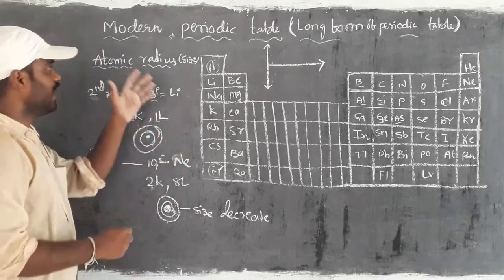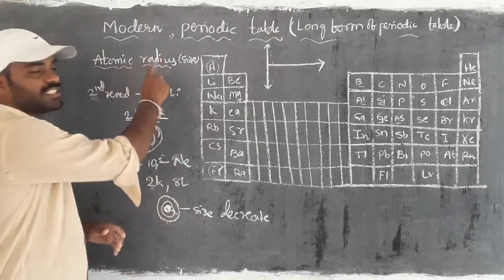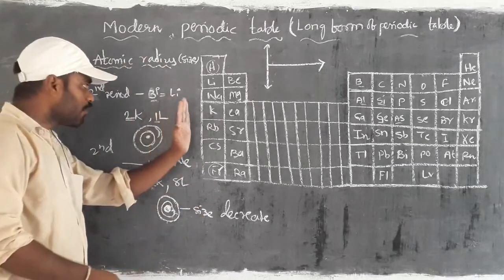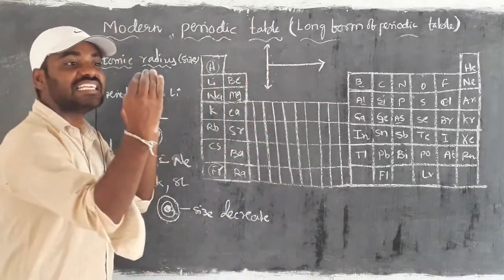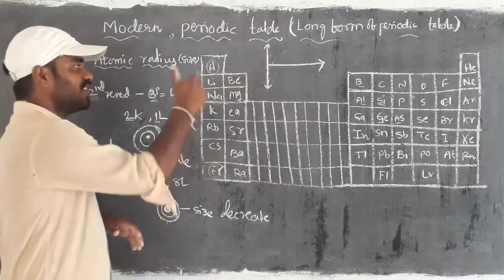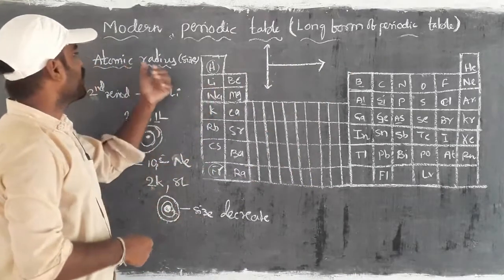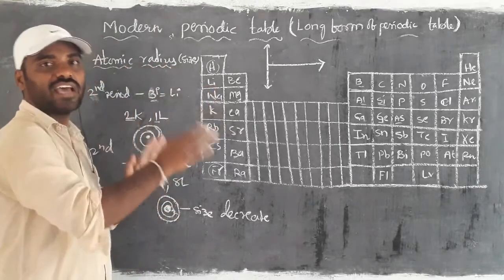So in periods, atomic radius or atomic size decreases when you are moving from left to right. That is how the atomic radius is varied in the periods.